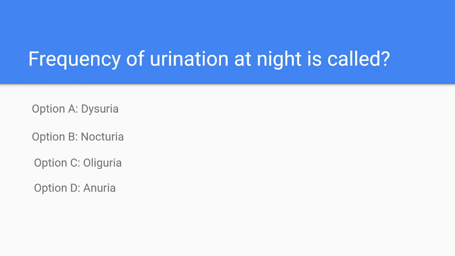Per hour, the normal urine output in a normal adult is 35 to 70 ml. Here we will see the answer first. The increased frequency of urination at night is called nocturia. During the night time, if the person goes to urinate continuously, we call it nocturia. The correct answer is nocturia.